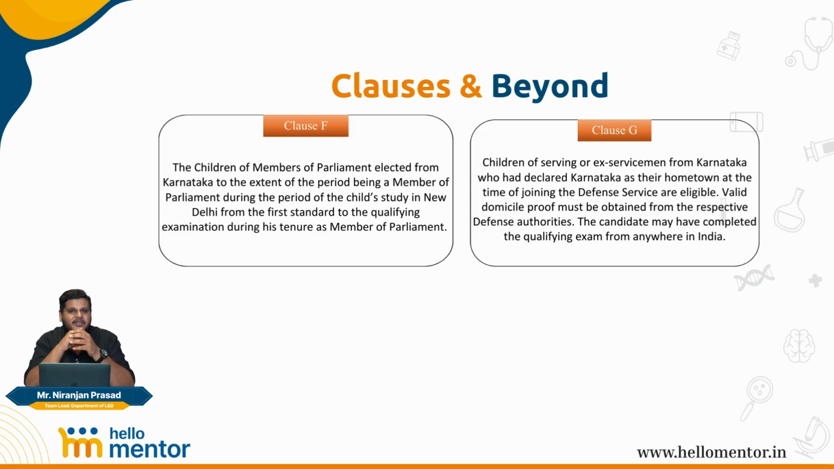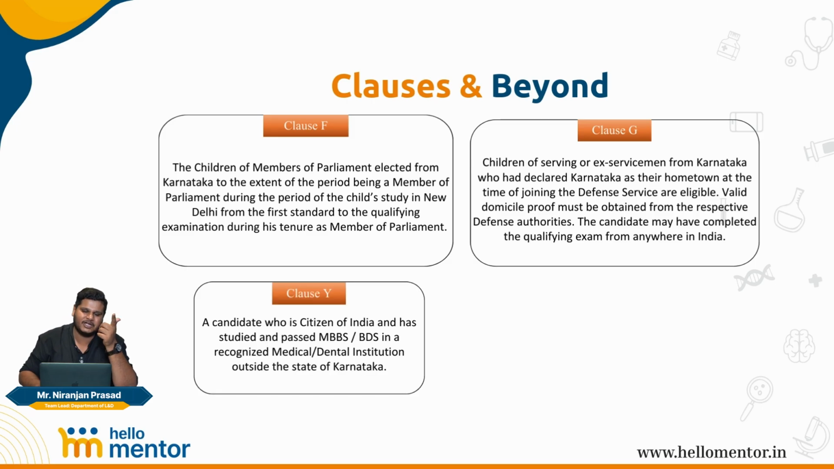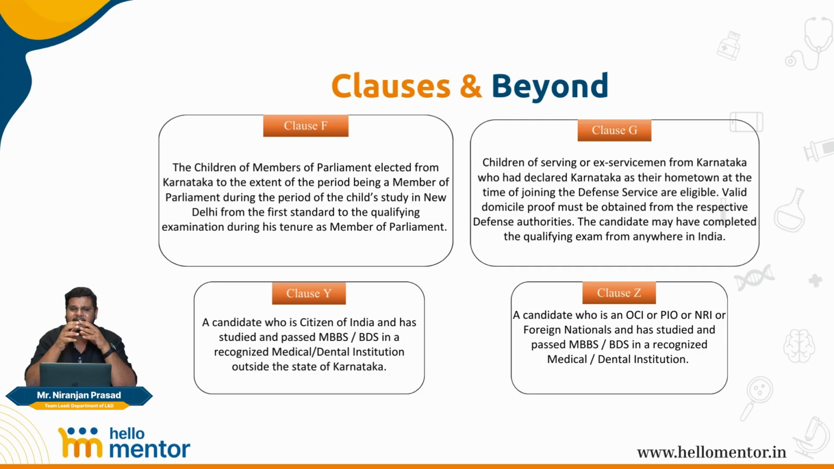Apart from this, you have two other domiciles, which is your clause Y and clause Z. What do these clause Y and clause Z state? That if you do not come under clause A to clause G, you do not have any residence in Karnataka, neither of your parents were government employees, defense employees, or members of parliament, or you have not done your MBBS from the state of Karnataka, but Karnataka is an open state and you're willing to participate within the state of Karnataka, you can come under the clause Y, where the candidates are going to be eligible for the open seats.